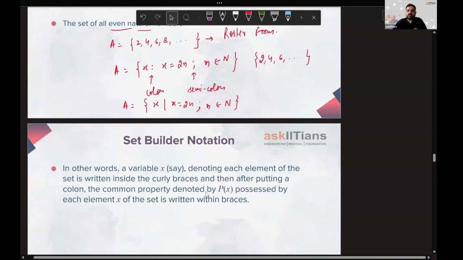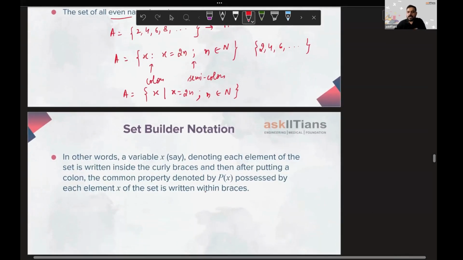So there's a definition that we should be looking at. In other words, a variable x, as we have taken here, denotes each element of the set. You can see with the help of this rule, x equals 2n, I have represented all the elements of this set. It is written inside the curly braces, and then after putting a colon, the common property. You can see here, this is the common property x equals 2n, denoted by P of x, possessed by each element x of the set, which is written within braces.